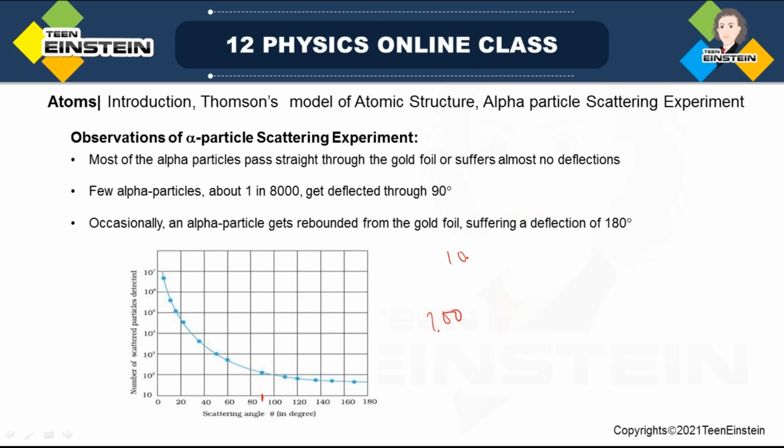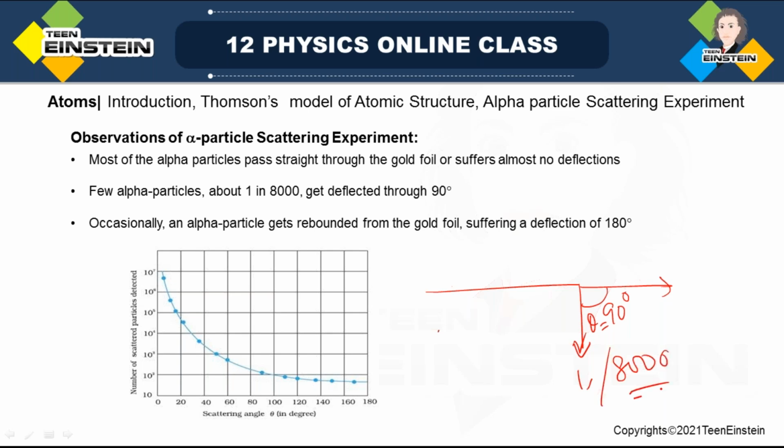So very few out of 10 lakhs, 10 lakhs means 1 million. Out of 1 million, you see some 100 getting scattered at 90-degree angle. That means very few particles are scattered in this direction. It is the initial direction, so this is 90-degree, right? So very few particles are scattered. So it is said that one out of 8,000 alpha particles is detected here at 90-degree angle.